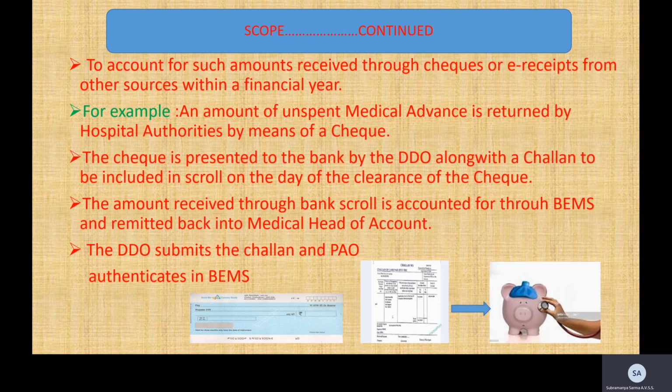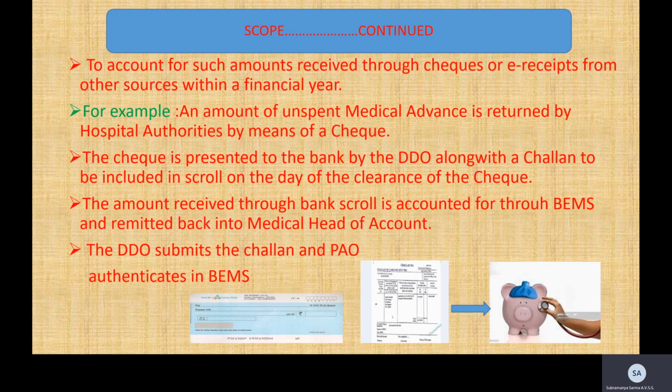As today's transactions are all electronically made, we may receive e-receipts too within the same financial year. Let me cite an example here. An amount of unspent medical advance is returned by the hospital authorities by means of a check. A person had estimated an amount of 2 lakhs for which the office had given a check for 2 lakhs, but the hospital authorities have accounted for 1.5 lakh and 50,000 had to be returned to the department. So they have done it in the form of a check.